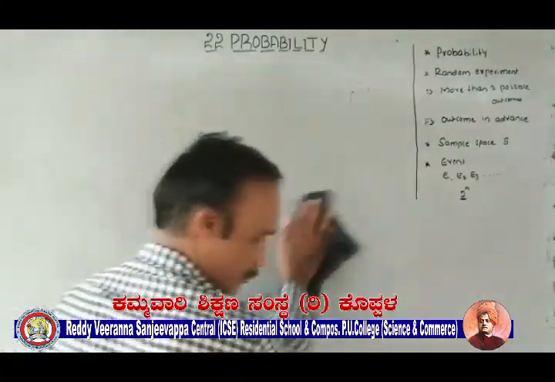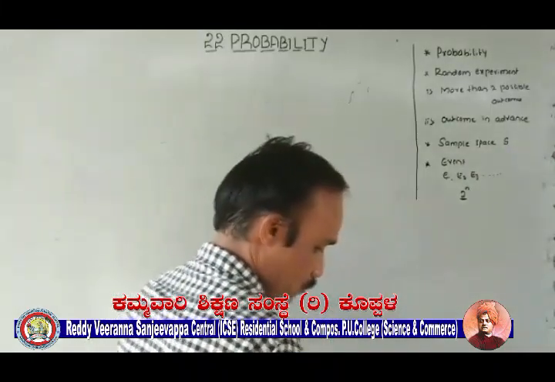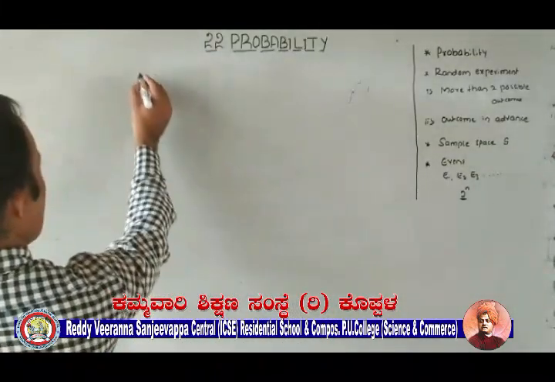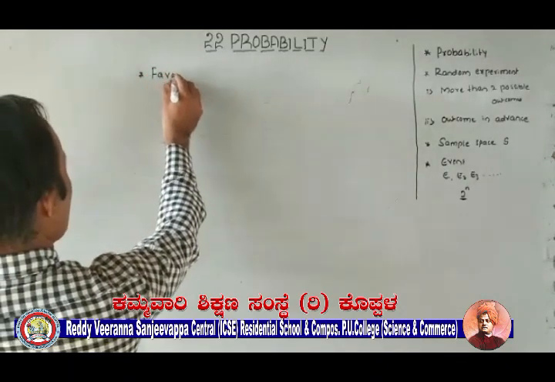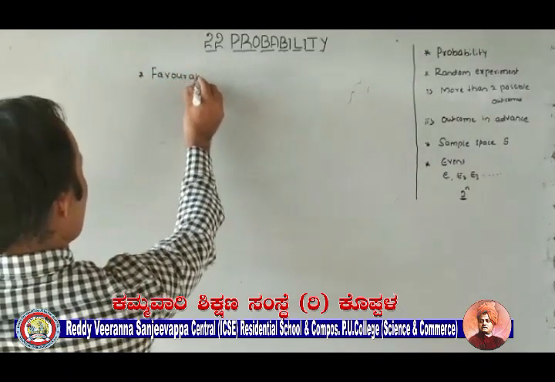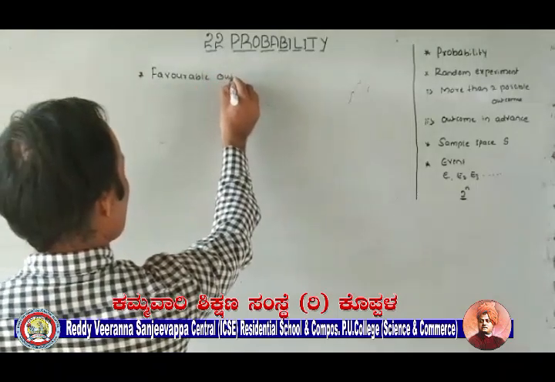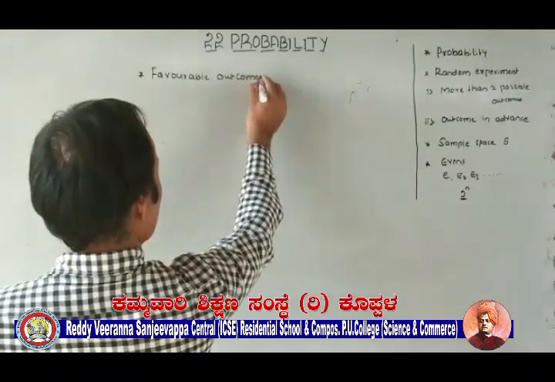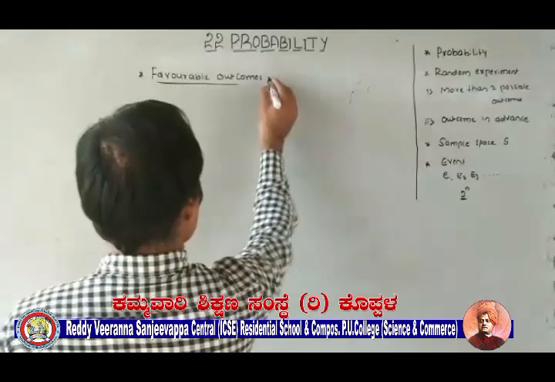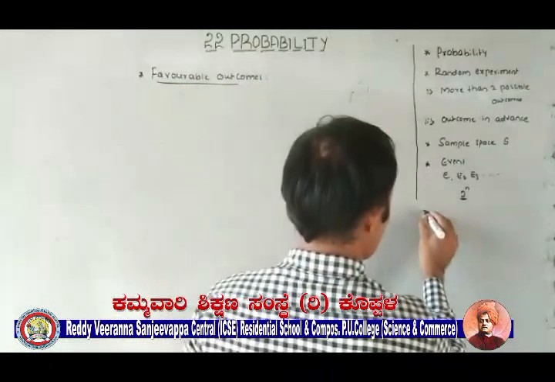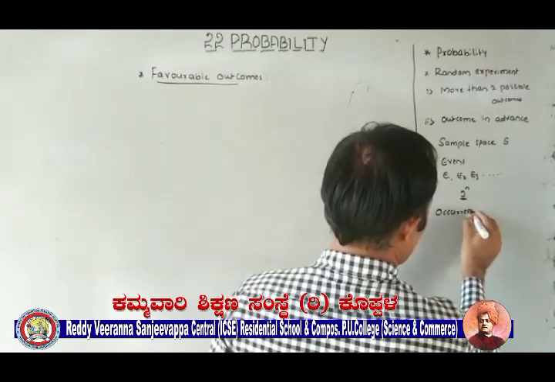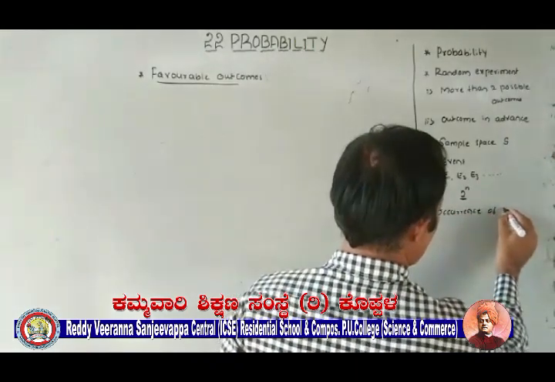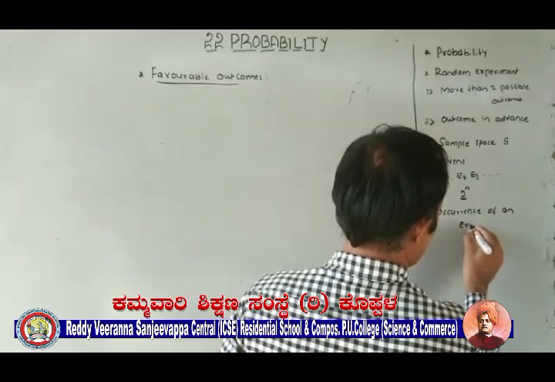Next definition, note down, favorable outcomes. Just now what we have discussed, occurrence of an event.